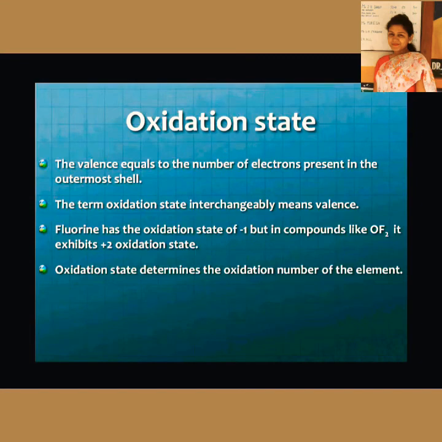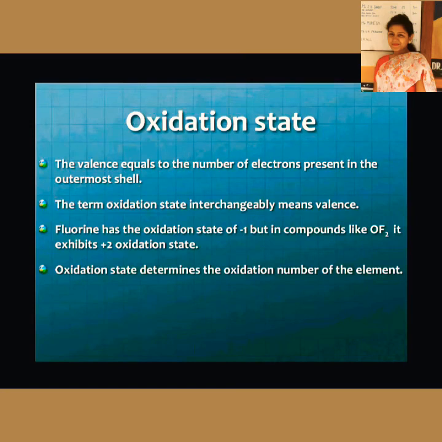Now oxidation state. Oxidation state actually means the valency, the valence. The oxidation state of an element in a particular compound means that when it is combining with another element, based on both their electronegativity considerations, the charge acquired by that atom is called the oxidation state. So oxidation state is actually a variable one.